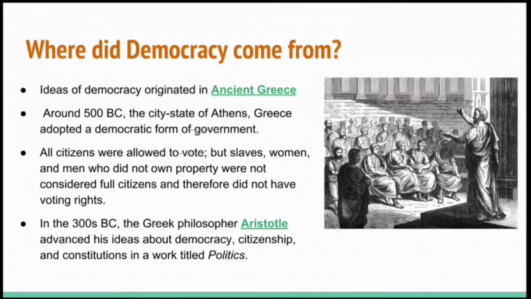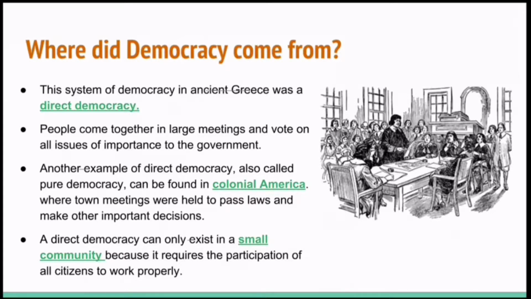All citizens were allowed to vote, but slaves, women, and men who did not own property were not considered full citizens and therefore did not have voting rights. In the 300s BC, the Greek philosopher Aristotle advanced his ideas about democracy, citizenship, and constitutions in a work titled Politics. This system of democracy in ancient Greece was a direct democracy, sometimes also called a pure democracy.